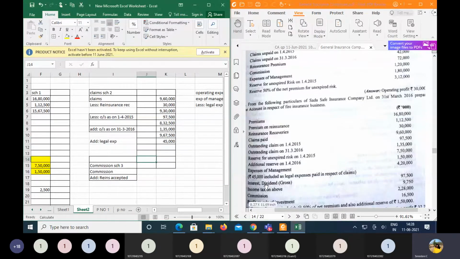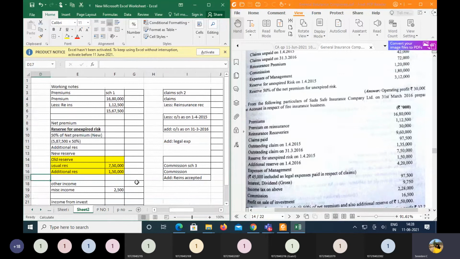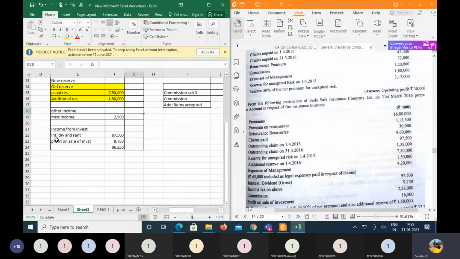Okay. Then next we have the interest, dividends, and the rents, which is gross. So here the amount of the interest, dividends, and the rents should be taken under Schedule number 1. So here I'm just putting it as the amount of the interest, dividends, and the rents given is 9,750.